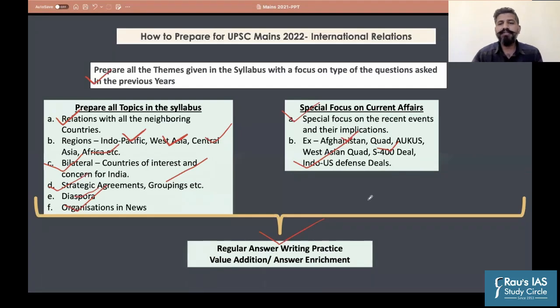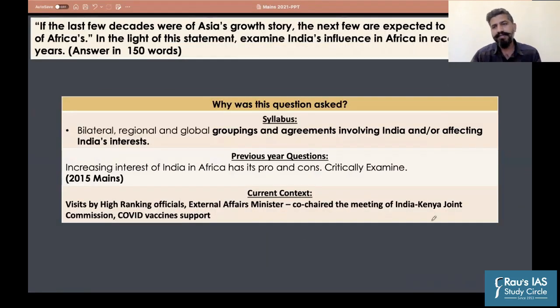Now let us come directly to the questions that were asked this year. So the first question of our concern is the question that was related to Africa. The question is, if the last decades were of Asia's growth story, the next few are expected to be of Africa's. In the light of this statement, examine India's influence in Africa in the recent years. This question was for 10 marks, 150 words.